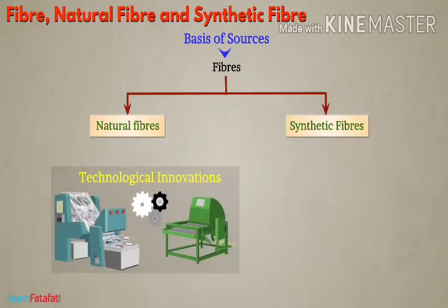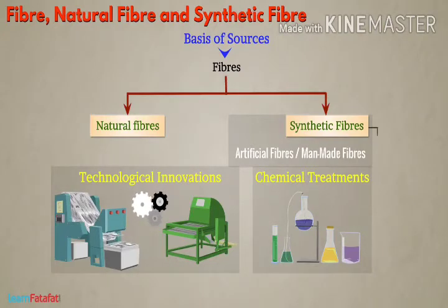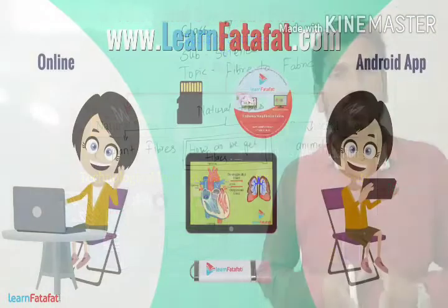Technological innovations and chemical treatments made it possible to construct fibers artificially. Such fibers are called artificial fibers or synthetic fibers or man-made fibers. For example, rayon, nylon, polyester and acrylic. I hope you must have understood what is fiber and its type very well. Thanks for watching this video.